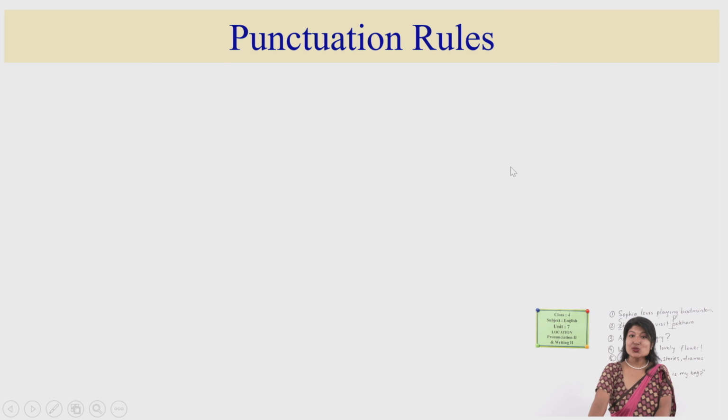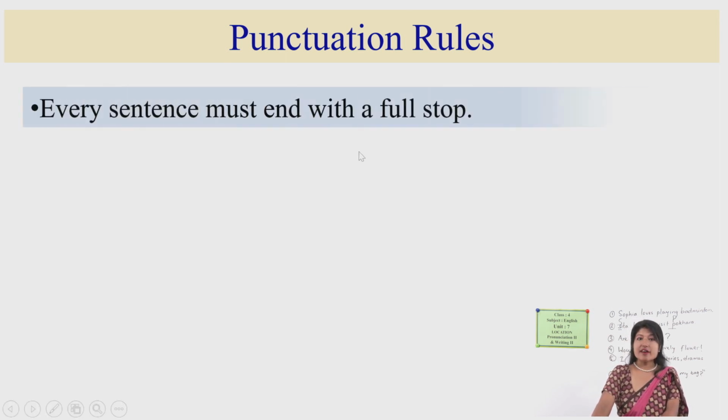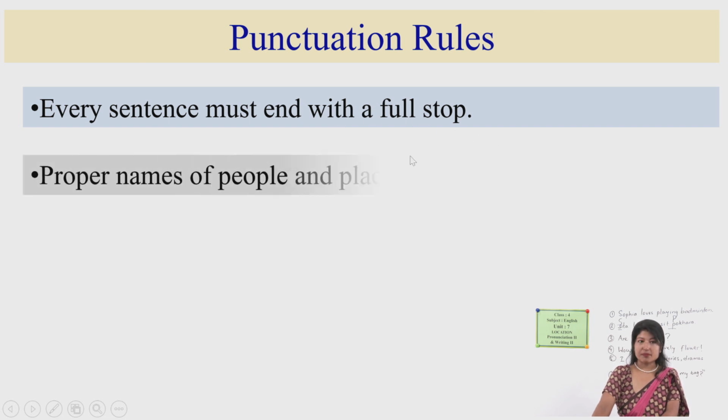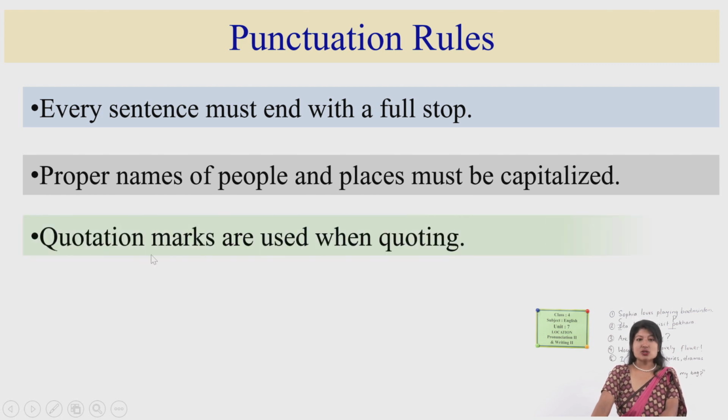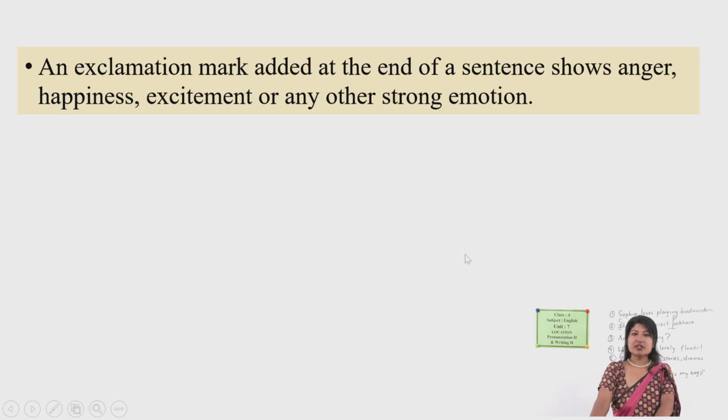Okay, let's go through punctuation rules once again to remind you. Every sentence must end with a full stop. Proper names of people and places must be capitalized, as we did in Sita and Pokhara. Quotation marks are used when quoting. When it is said by somebody, we use quotation marks.